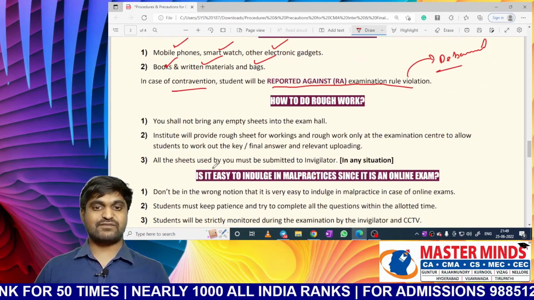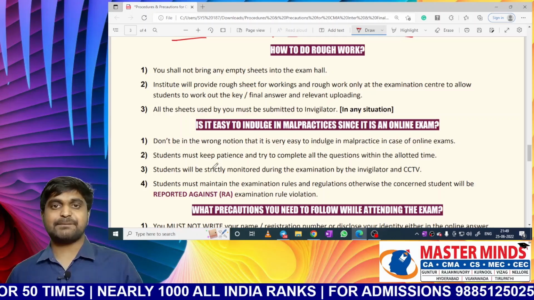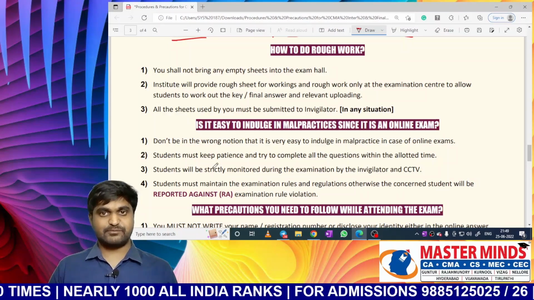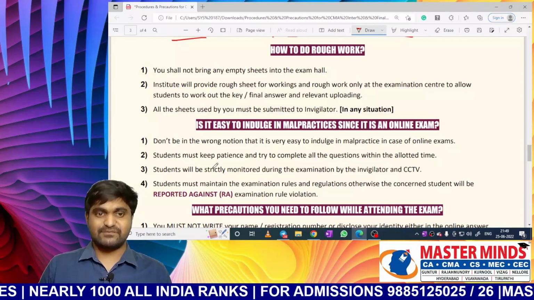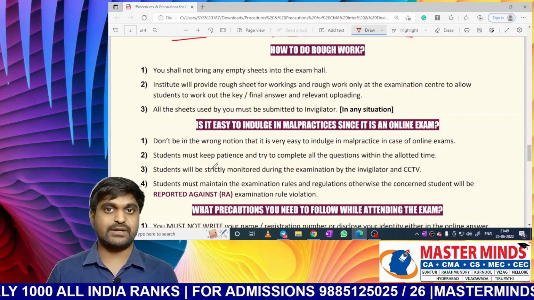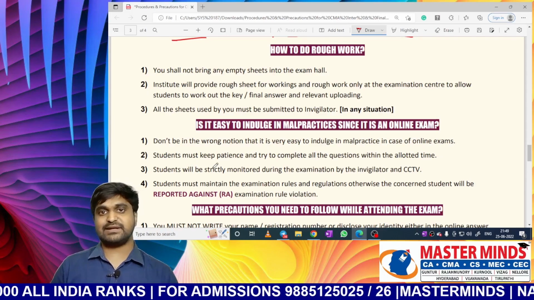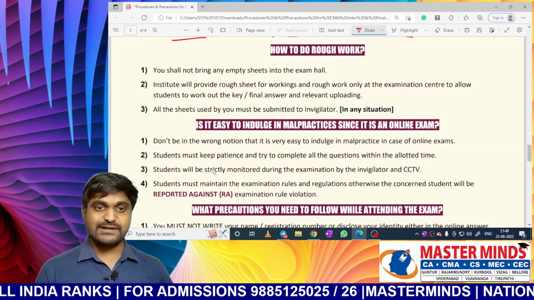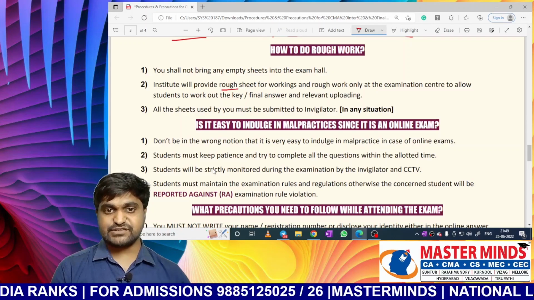Next, how to do rough work. In case of problematic papers, definitely you have to do some rough work. For doing rough work, don't bring any empty sheets with you. They are also strictly prohibited. Then how will we do rough work in the exam? The exam center will provide some rough sheets to you.